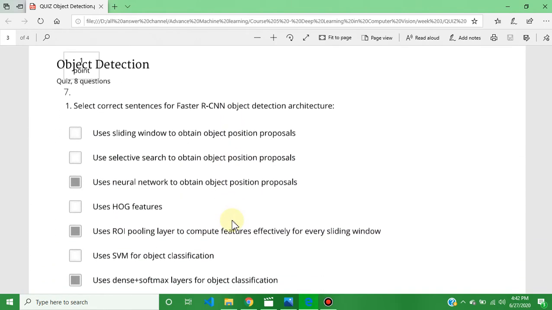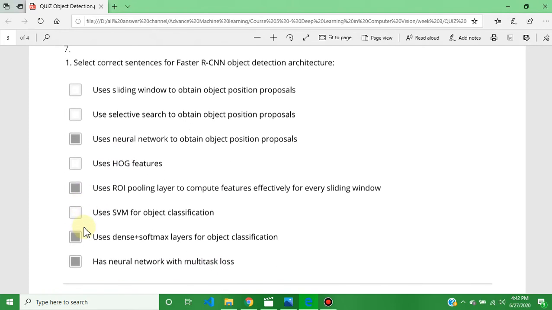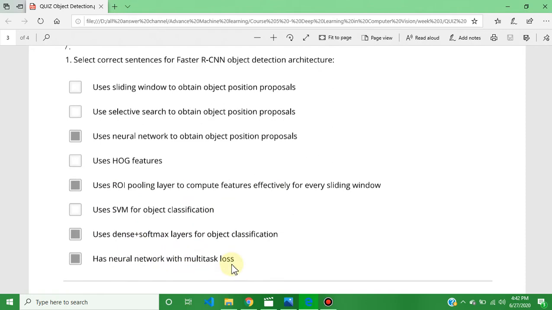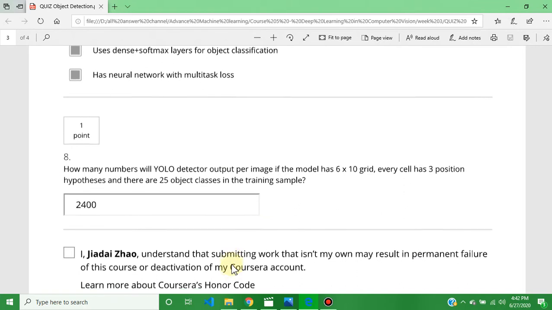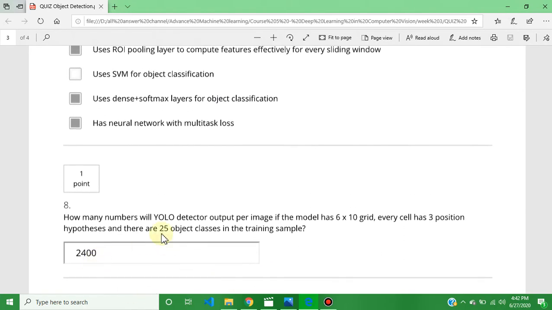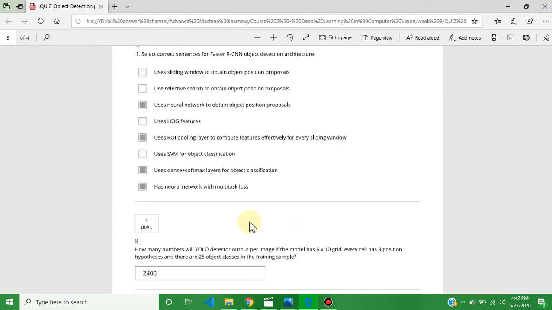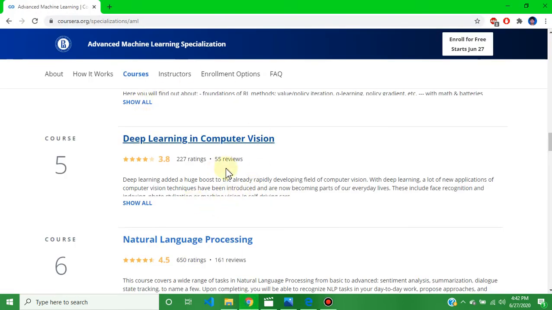The question number seventh answer is C, E, G, H: use neural network to obtain, use RoI pooling layer to compute features effectively, use dense plus softmax layer for object classification, and has neural network with multitask loss. The question number 8th answer is 2400. This is the week 3 quiz answer.